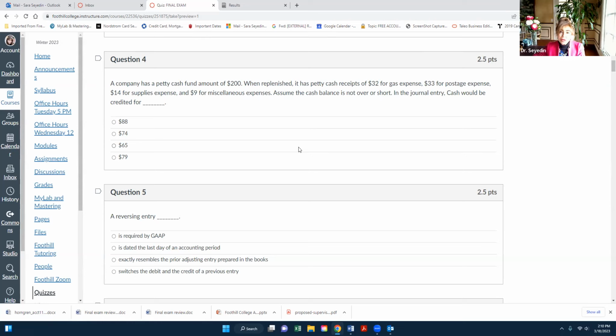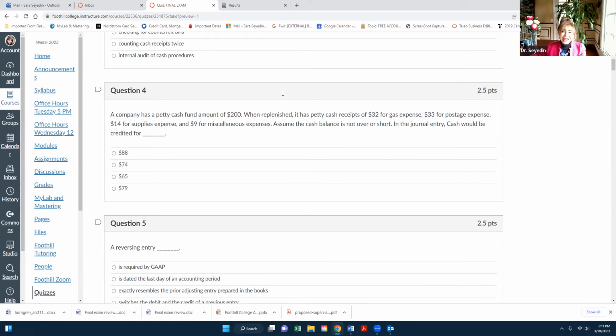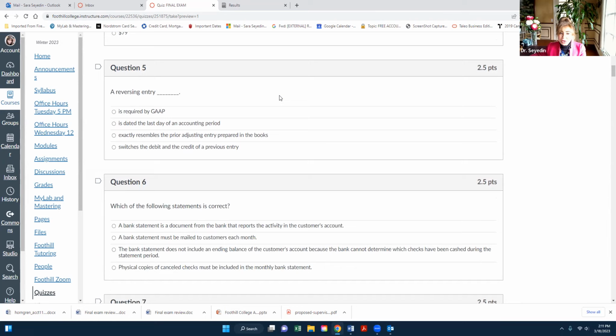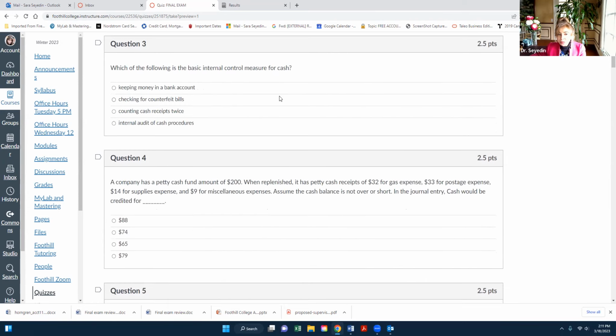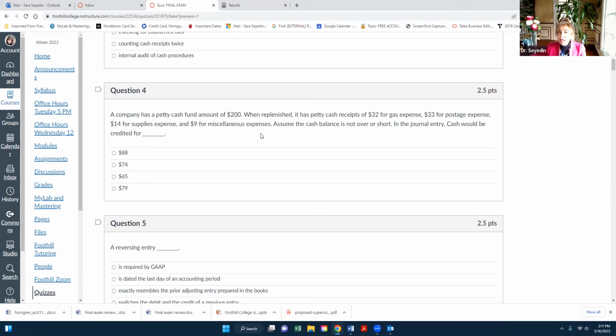And then you debit all the different expenses, such as gas expense, postage expense, supplies expense, miscellaneous expense, and then you credit cash. And then the amount would be, once you add 32 and 33 and 14 and 9 together, whatever that is. I don't have a calculator in front of me. So all right, these are all conceptual questions. This question is out of chapter 7, I think.